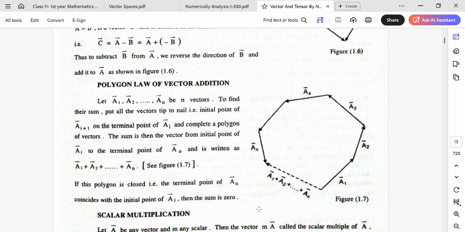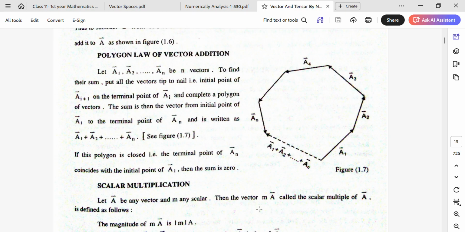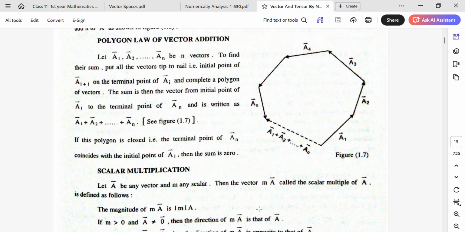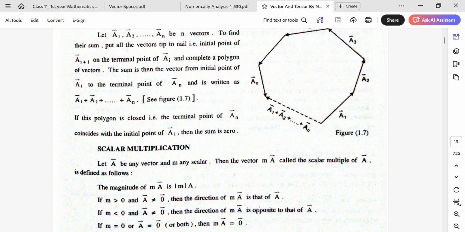See figure 1.7. If this polygon is closed, that is, the terminal point of an coincides with the initial point of vector a1, then the sum is 0.